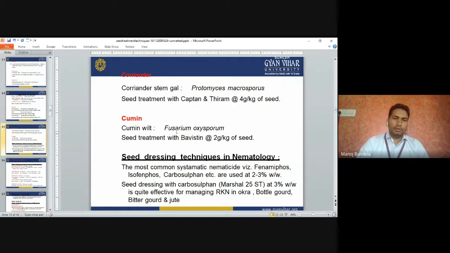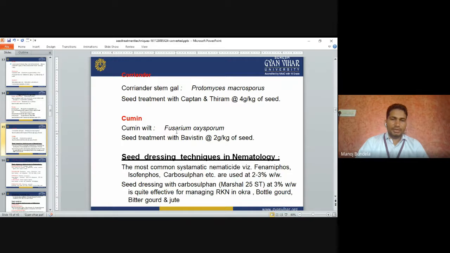In coriander, stem gall. It is seed treatment with Captan and Thiram at the rate of 4 gram per kg of the seed. So 4 gram per kg Captan and Thiram in coriander stem gall. Cumin wilt, Fusarium oxysporum. The seed treatment with Bevistin 2 gram per kg of the seed. In cumin, the Fusarium wilt is the major problem. The Fusarium oxysporum: seed treatment with Bevistin 2 gram per kg of seeds.